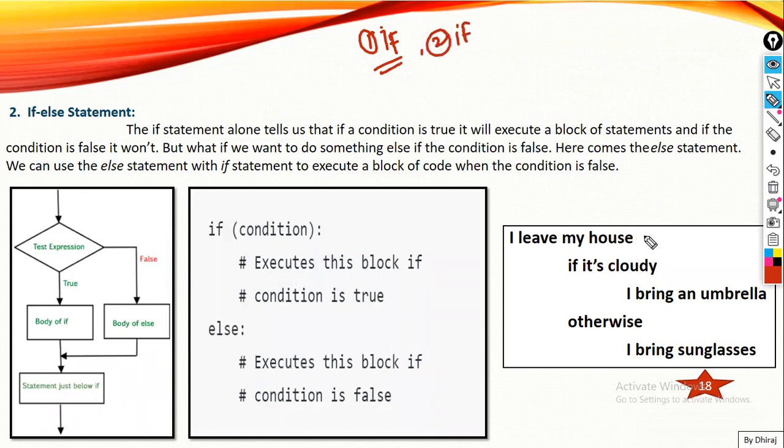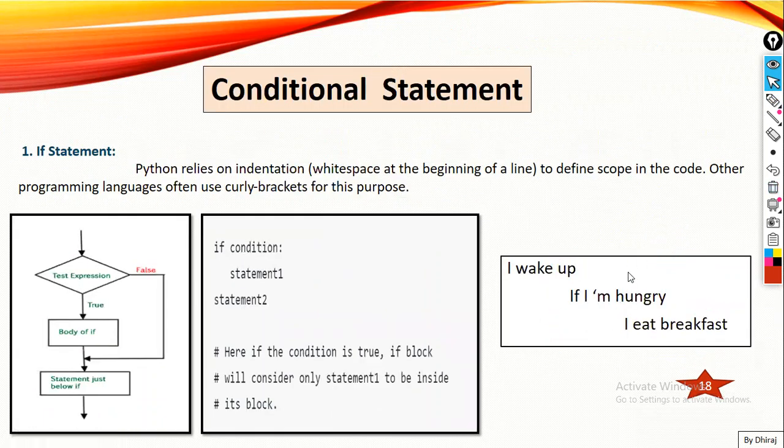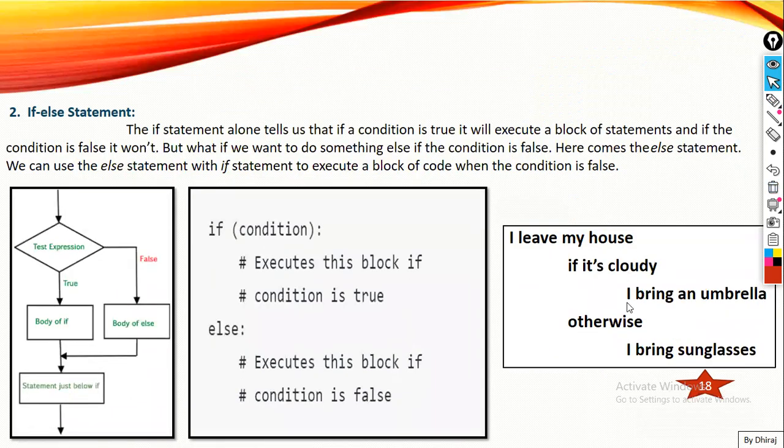Let's take an example. I leave my house. If it is cloudy, I'll bring an umbrella. Otherwise, I'll bring sunglasses. So I am specifying an exact condition. In the last case, I'm giving only one condition, that if I'm hungry, I'll eat breakfast. But I'm not giving another condition for what I'll do if I'm not hungry. So this is an if statement only. But here, I'm giving both conditions. If it is cloudy, I'll bring an umbrella. Otherwise, I'll bring sunglasses. So what is the syntax for the if and else statement?